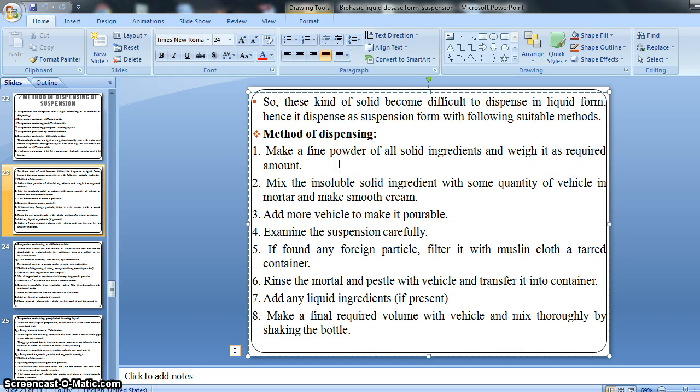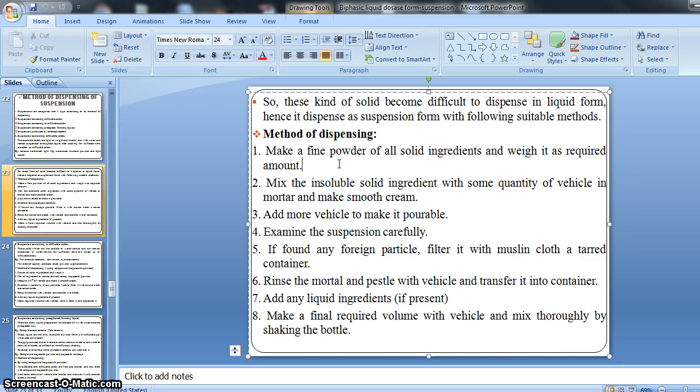Whatever ingredients we need for dispensing the suspension, we should gather them and make a fine powder of them with the help of a size reduction method, or sometimes we can use a mortar and pestle also, right?